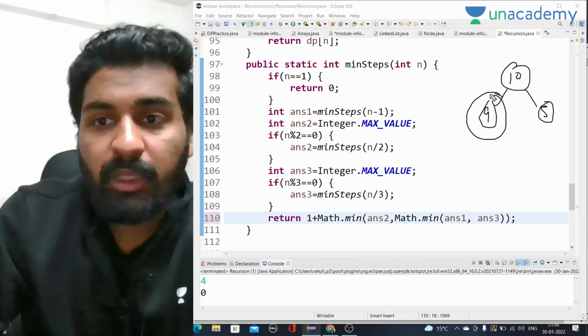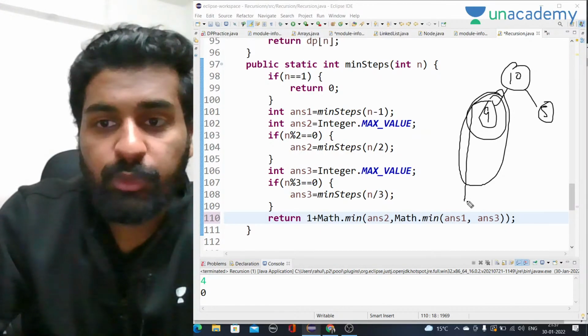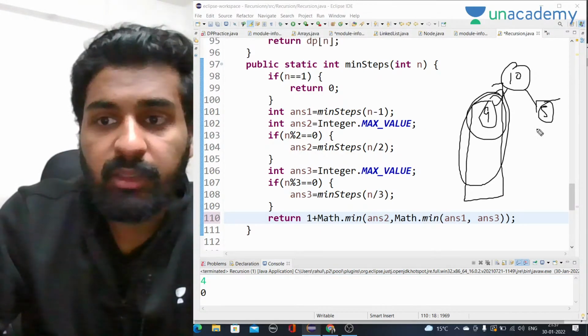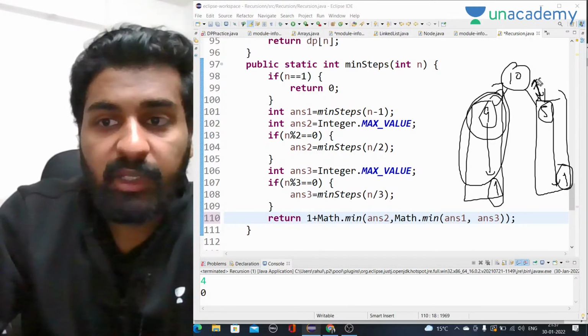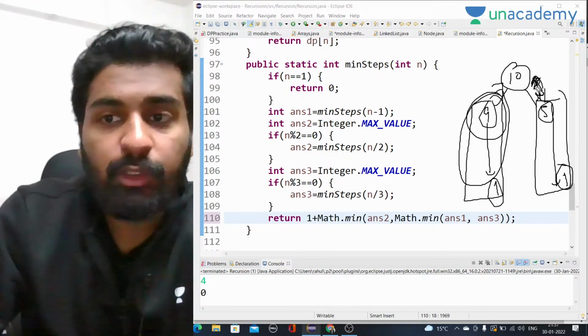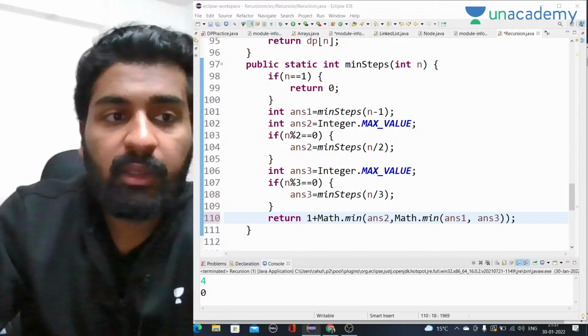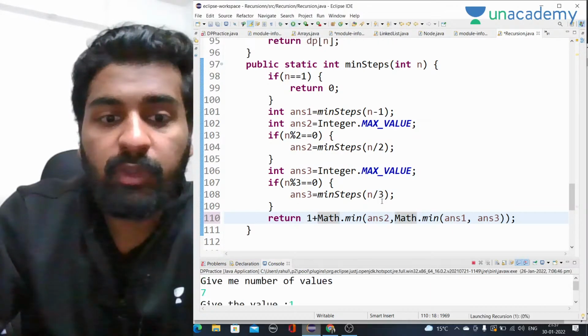So I know the minimum number of steps from this position to reaching 1, and from this position to reaching 1. These are the steps that recursion will give me, but this one step it will not give me, so I have to add 1 to it. So the answer now will be correct.